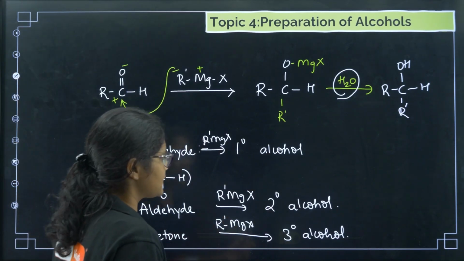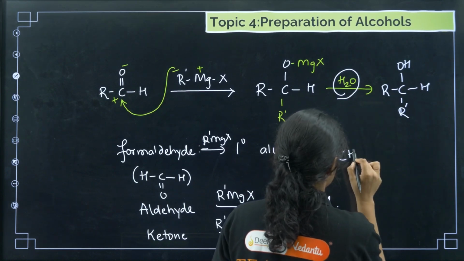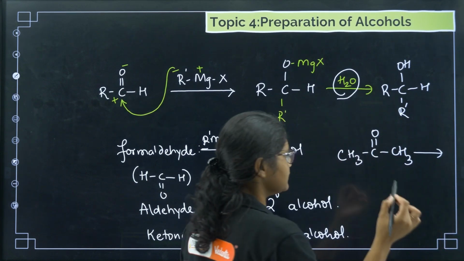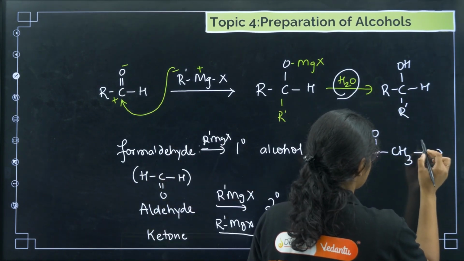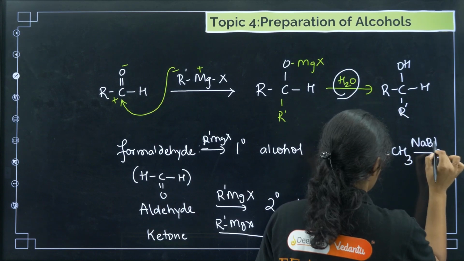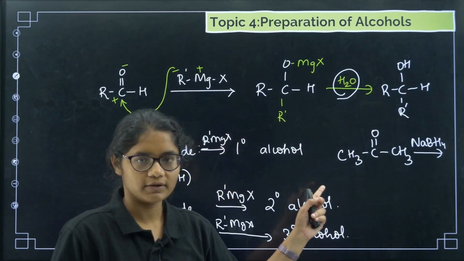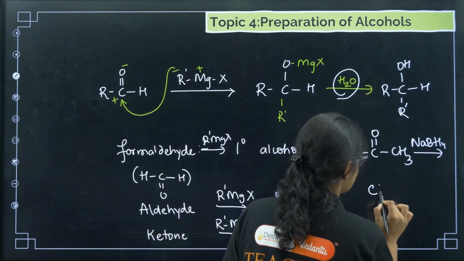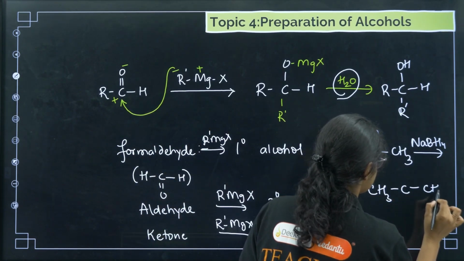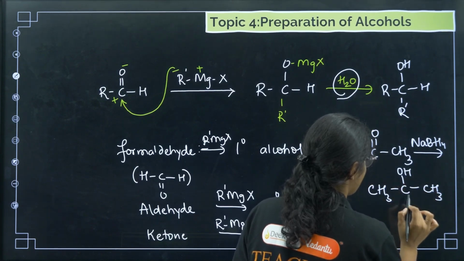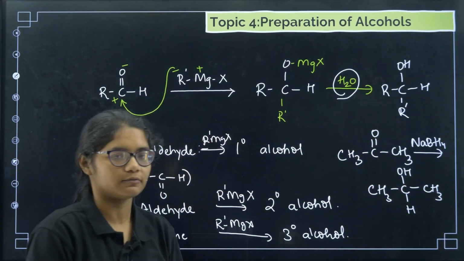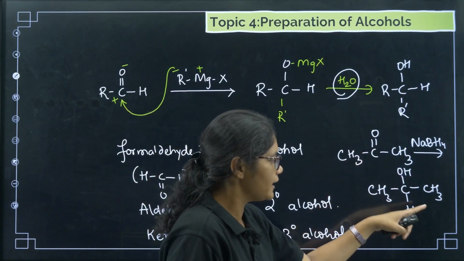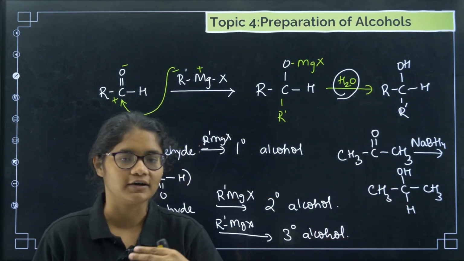Let us practice one question like this. Suppose you have been given CH3 CO CH3 and you have to treat it with, for example, NaBH4. This is a ketone, which can be treated with NaBH4 or hydrogen palladium. The product here will be CH3, CH3, where the O will become OH, and then you just add H to balance the valency of carbon. There should be 4 bonds, so the O gets converted to OH, and after that if one more valency is left, just address it with hydrogen.